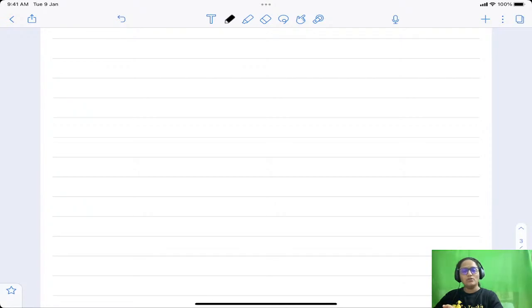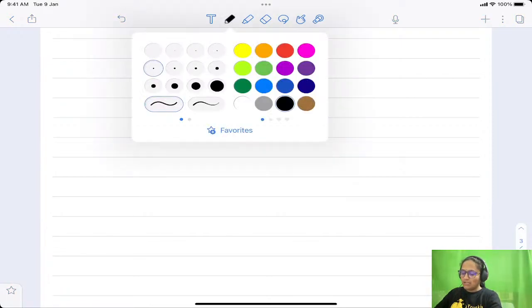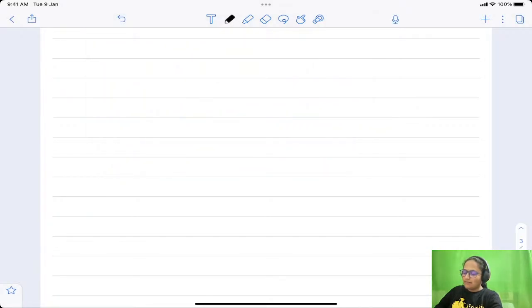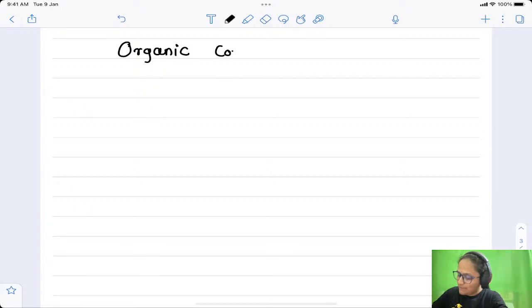I am Dr. Pallavi Kulkarni, your chemistry teacher, and today we are going to discuss a topic from organic chemistry. The name of this topic is diazonium salts. Let me first write down the title of the chapter.